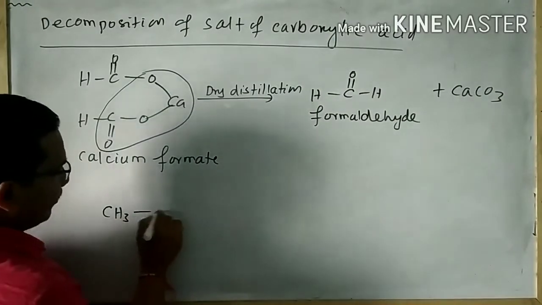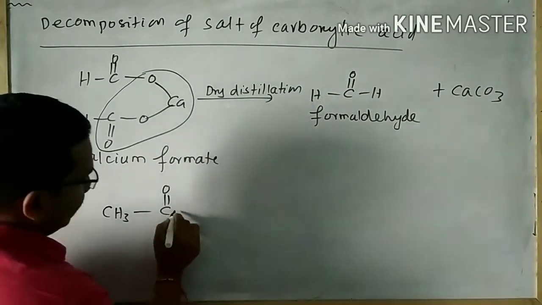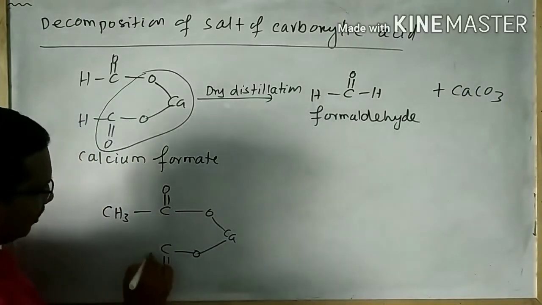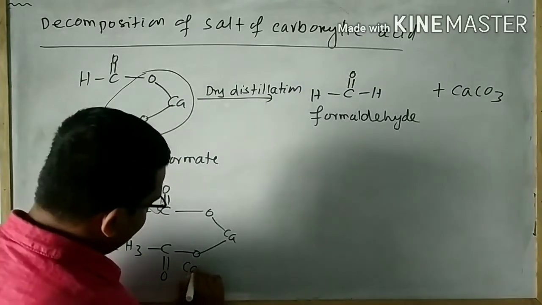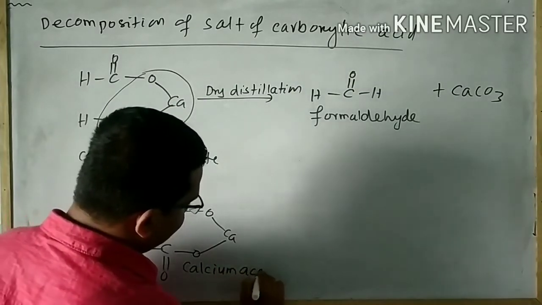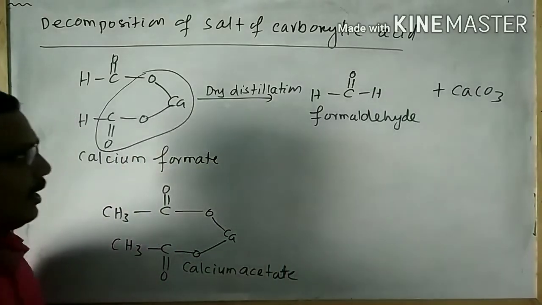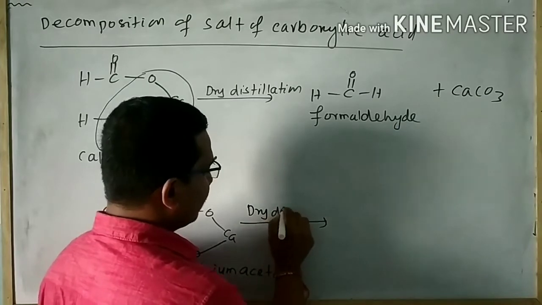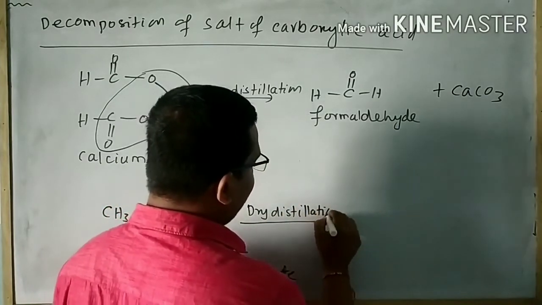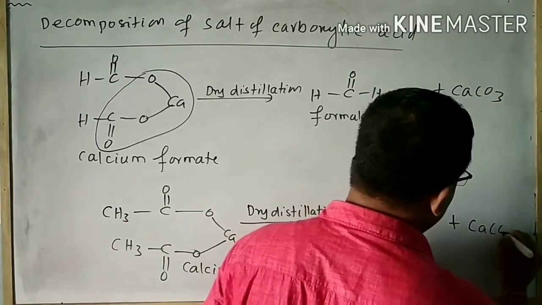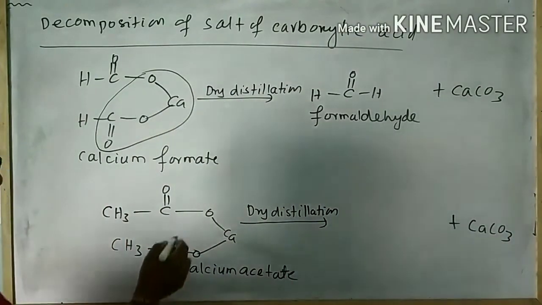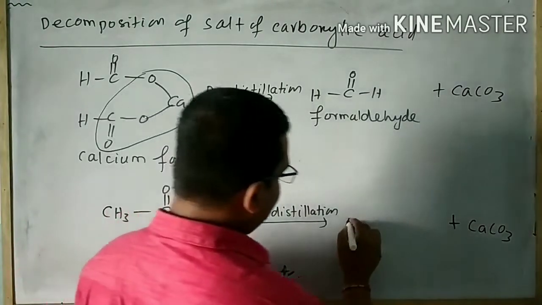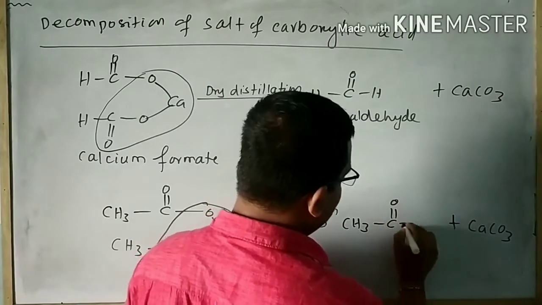Next, I will take calcium acetate. When calcium acetate is subjected to dry distillation, then calcium carbonate is formed as byproduct, and the rest is CH3-C double bond O-CH3.